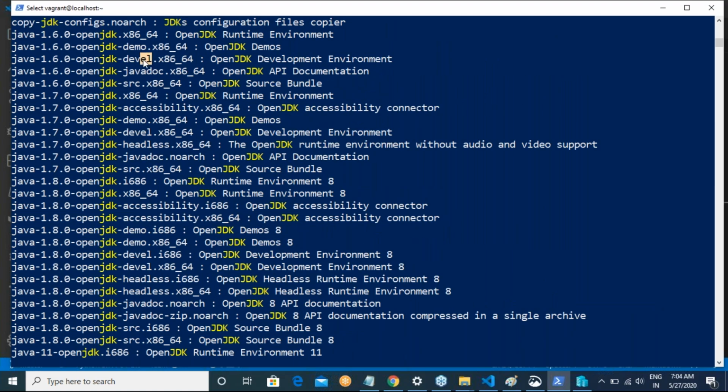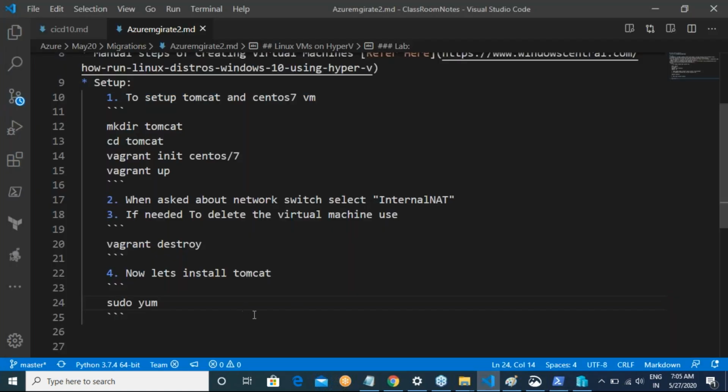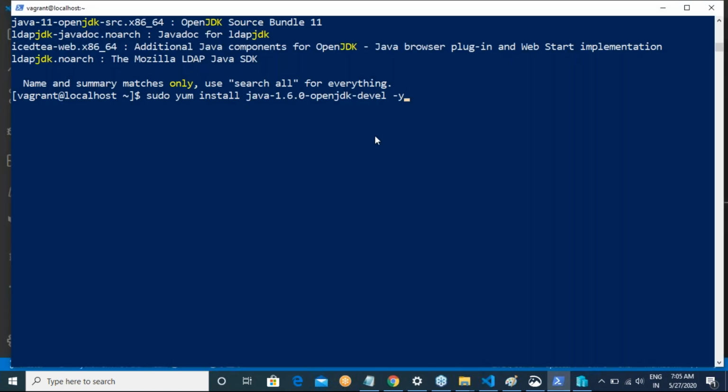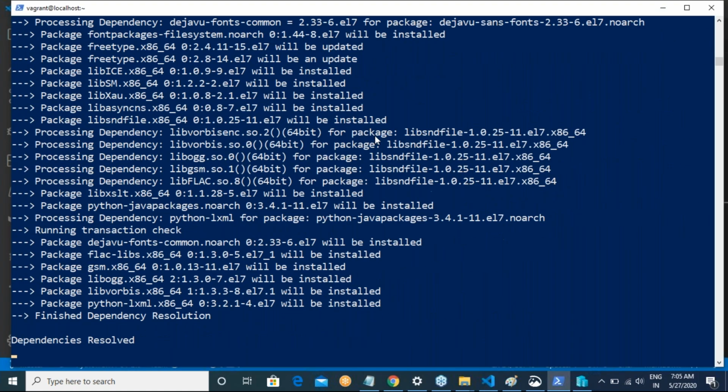So I'm going to use this develop version. Okay, or I can use this OpenJDK also. Right. So sudo yum install. Okay. This command will take some time.